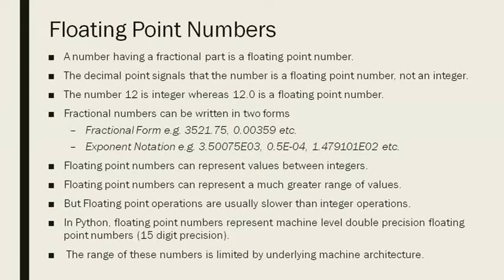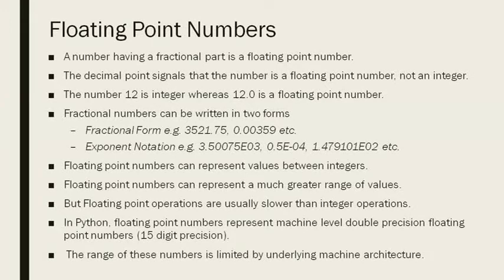Floating point numbers can represent a much greater range of values, as I have told you, but floating point operations are usually slower than integer operations, because it takes a bit more time to operate those decimal representations. In Python, floating point numbers are represented as machine level double precision floating point numbers.